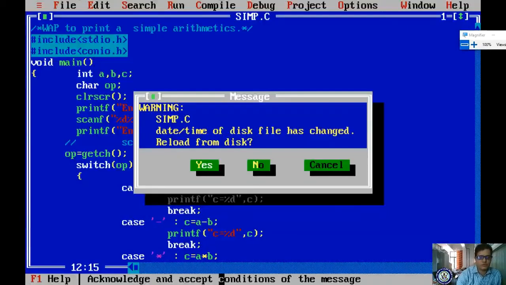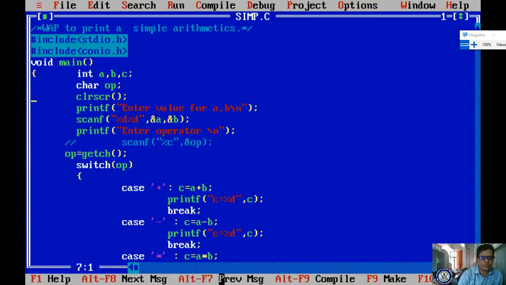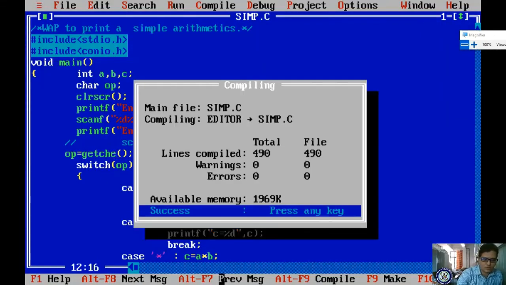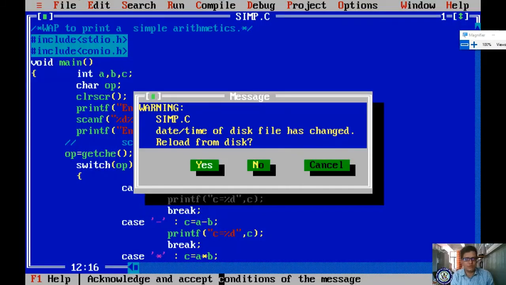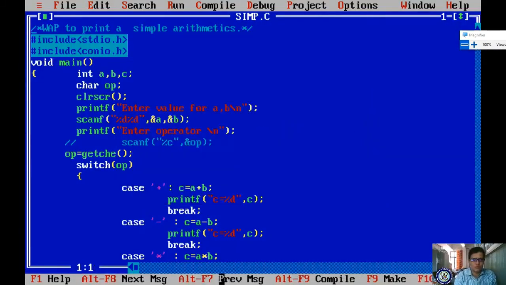So getchar, getche. We make it getche. I am saving. Alt F9, Control F9. 2, 3, operator. It is waiting for the operator. I am entering the plus. If I enter the plus, it is showing, right? Here c is equal to 5.